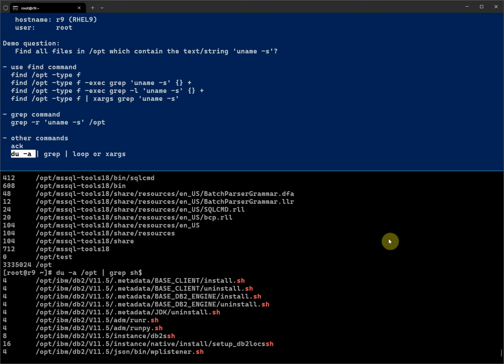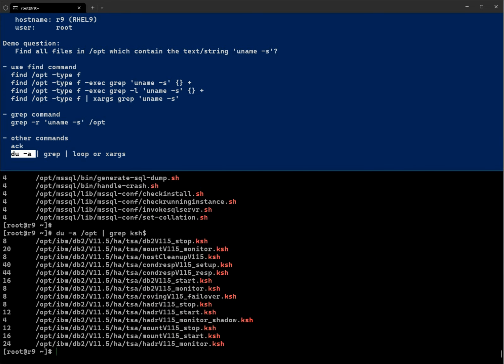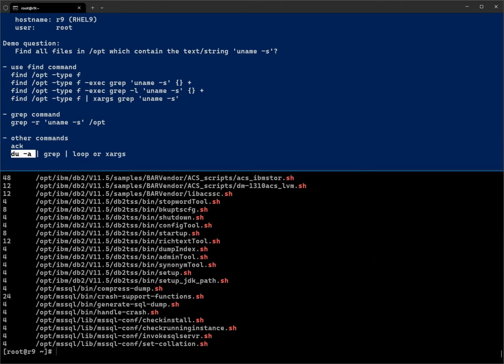Either ksh, bash, or Bourne shell, these kinds of things. So anything with shell, right? Then we can do the same thing, using xargs or a loop. Let's do our manual way while I read.